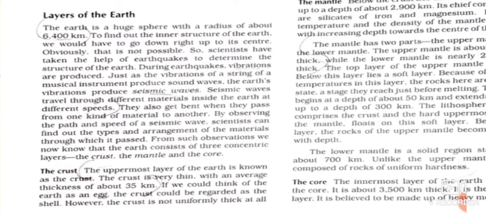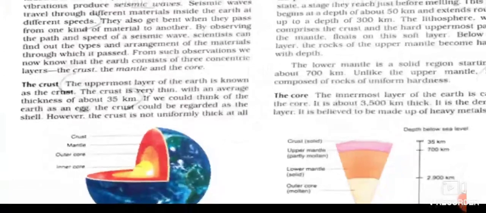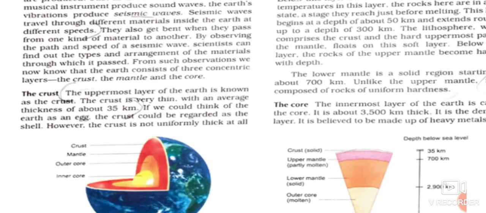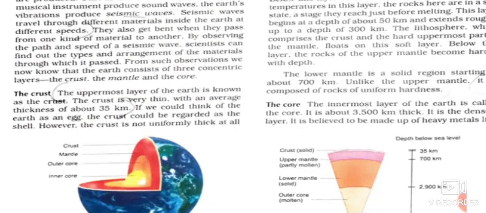So what are our indirect sources? Volcanic eruptions and earthquake vibrations. Through these only we come to know about the depth and the different materials and layers present under the surface of the earth. Now, one by one, children, we are going to read in detail. On the basis of composition, properties of the rocks and their density, the earth is divided into three concentric layers: number one is the crust, number two is the mantle, and number three is the core.